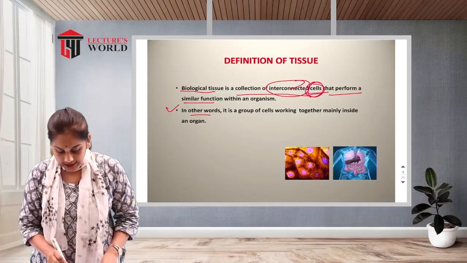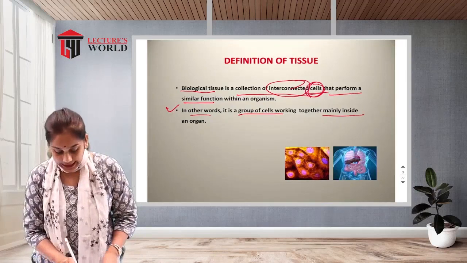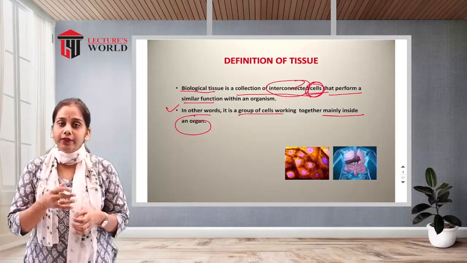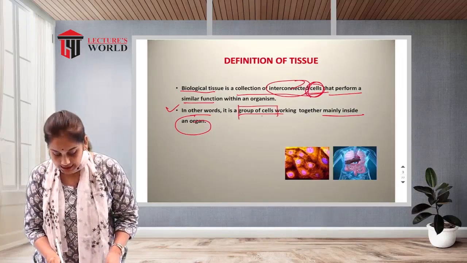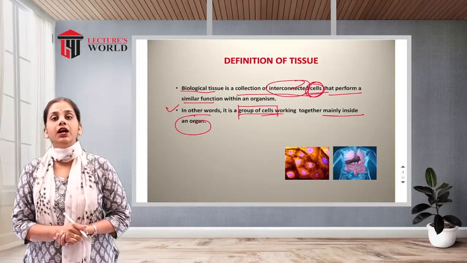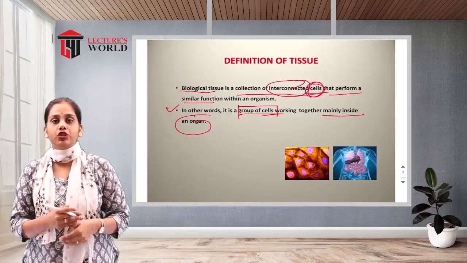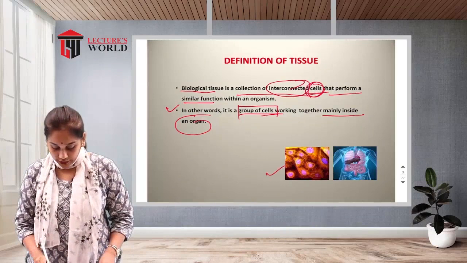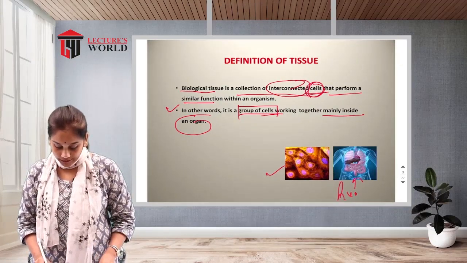In other words, it is a group of cells working together mainly inside an organ, inside the human body. A group of cells working together make a tissue. So the meaning of tissue is a collection of cells. See, this is an example or figure of tissue, and this is the human body.